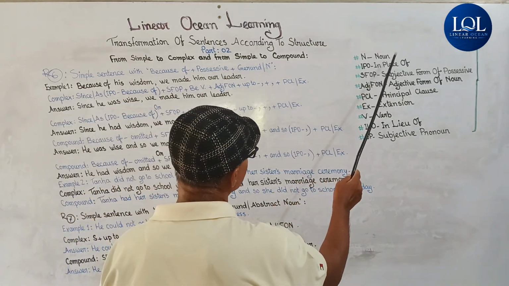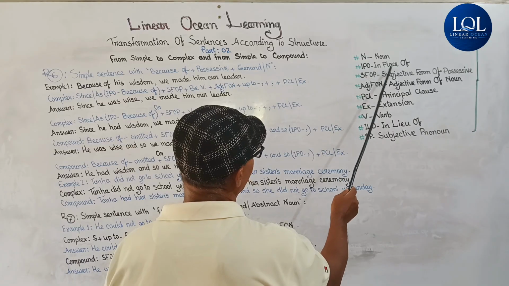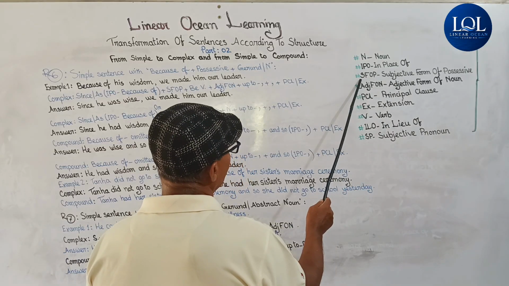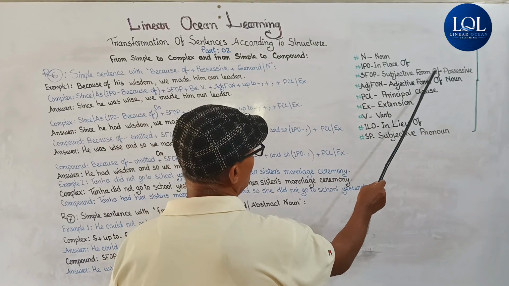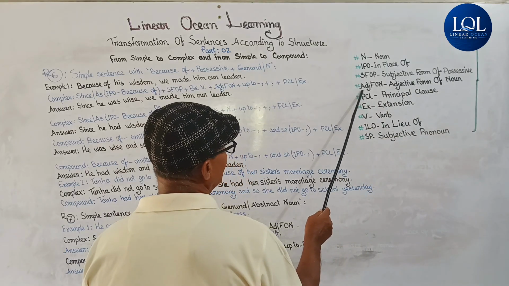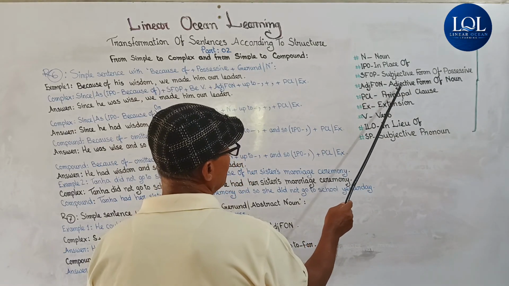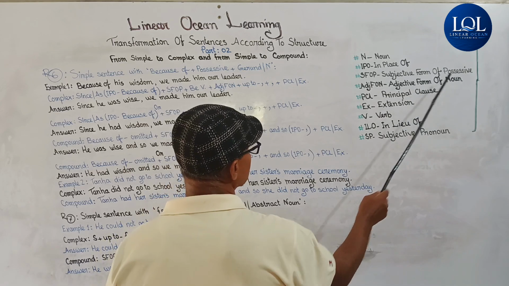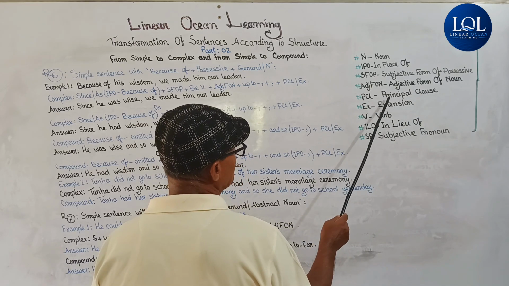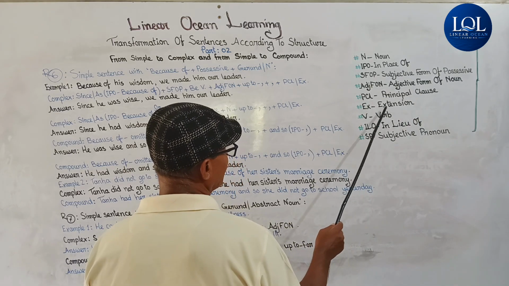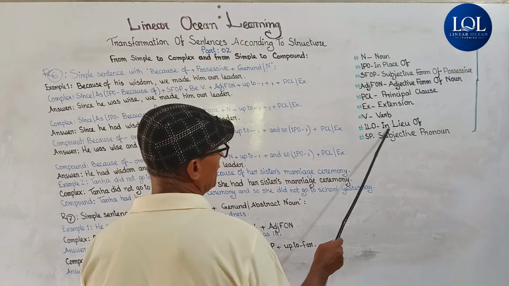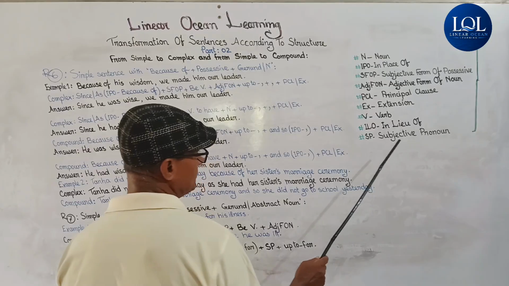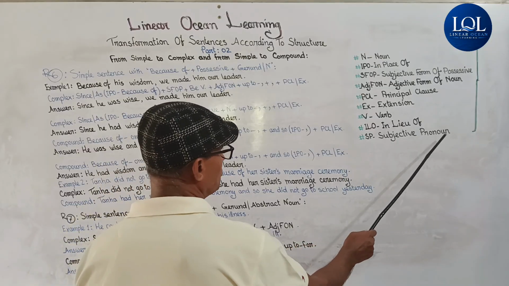N means noun, IPO in place of, SFOP subjective form of possessive, ADJFON adjective form of noun, PCL principal clause, EX extension, V verb, ILO in lieu of, that is instead of, SP means subjective pronoun.